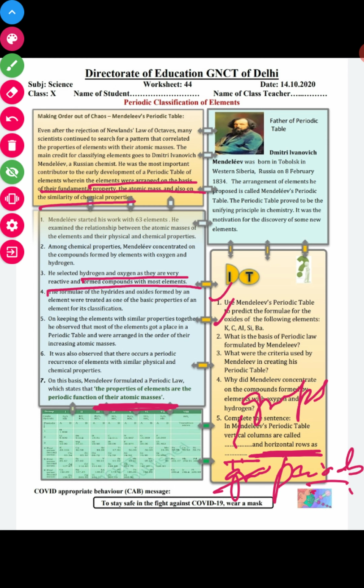So this is all about today's worksheet, beta. I hope you understand it.